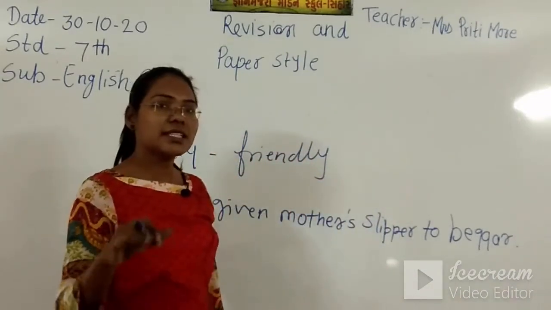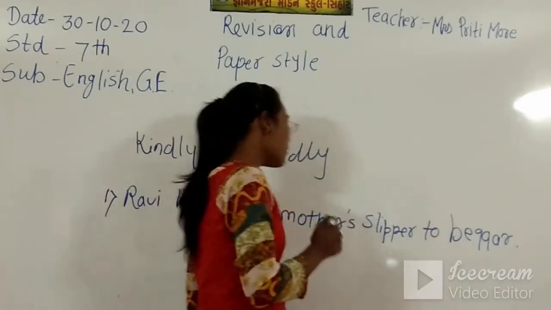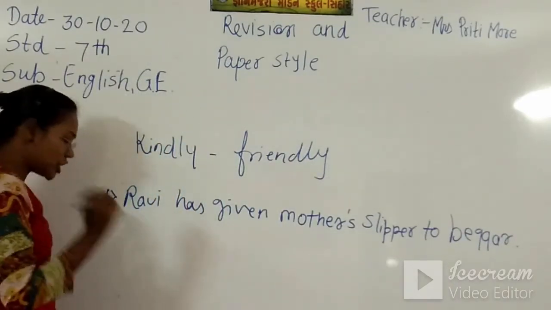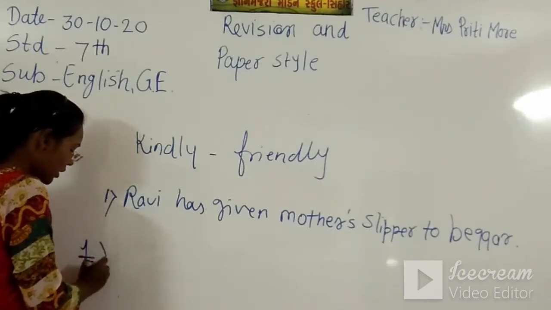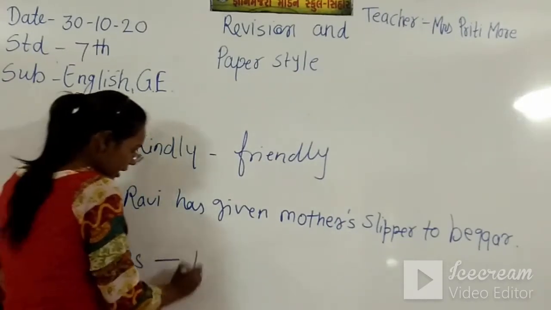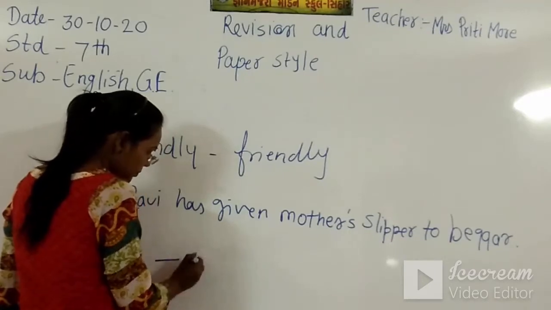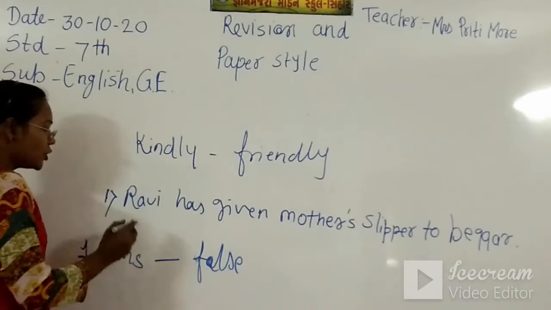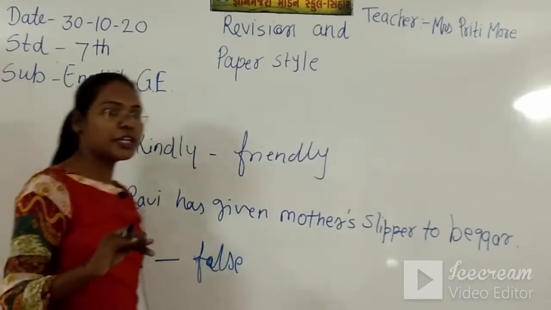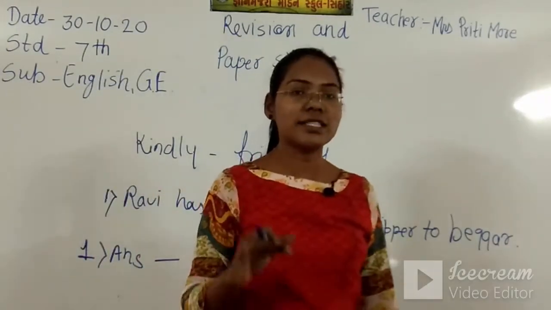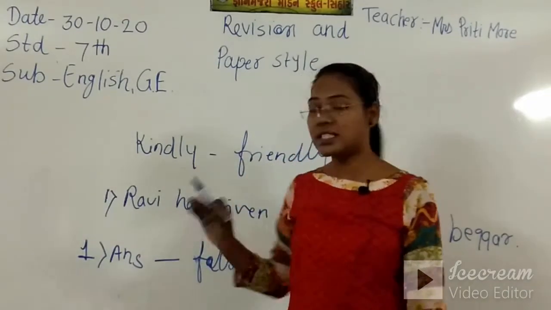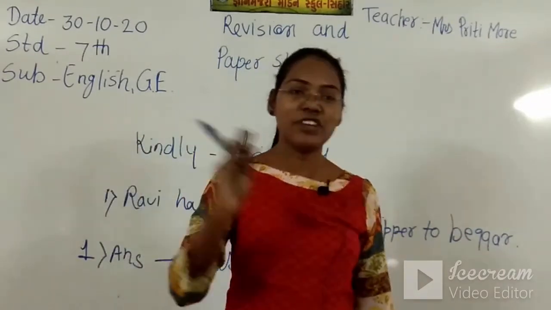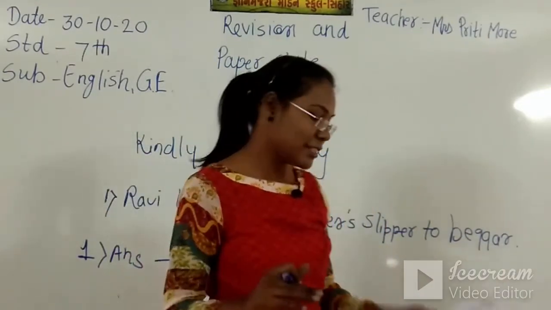No, this sentence is not true, so this is false. This is question number 1. In the answer sheet you have to write question number 1 and the answer, false. Don't write the whole sentence. No need to repeat the sentence in your answer sheet. Only put the proper number and write whether it is true or false.